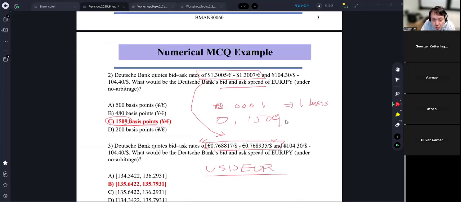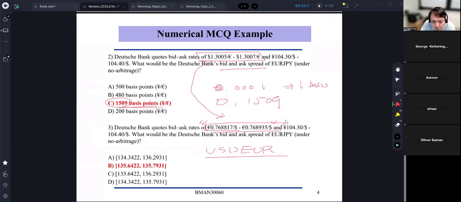Then what you need to know is you first need to convert the bid and ask of the USD EUR into the bid and ask of EUR USD using the reciprocal thing, right? The bid of USD EUR is equal to 1 divided by the ask of EUR USD.